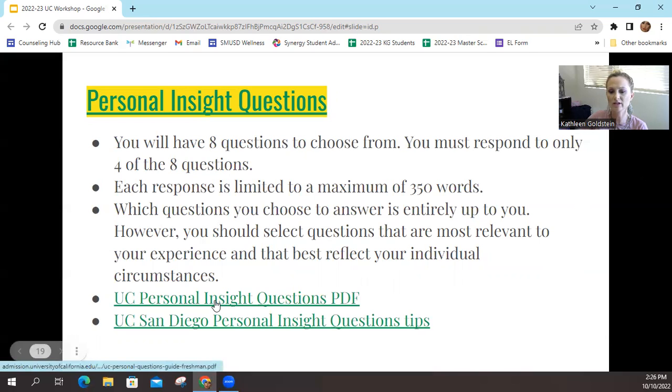You can go down here to see what the insight questions are, as well as some tips for completing these personal insight questions. The purpose of the insight is really to fill in those gaps of things that might not have already been disclosed in the application. So for example, if during the COVID years your grades dropped a little bit, this would be a perfect opportunity to explain what happened, how you grew, what you learned from that situation, and so forth.